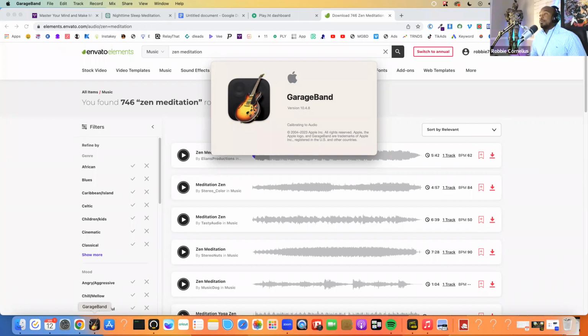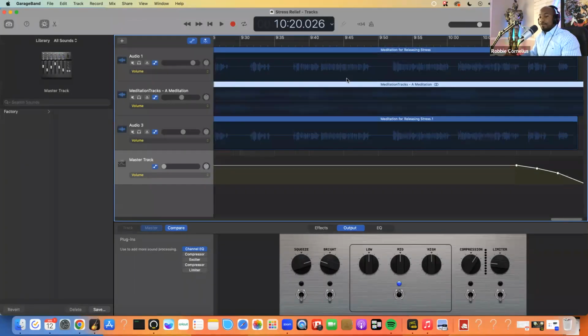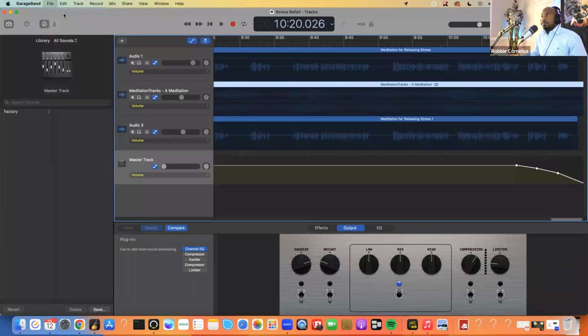But all you're doing is you're looking for software that's going to allow you to record yourself or record, edit audio files, basically. That's all you're looking for. And so I love GarageBand because it comes built into the iPhone automatically. So I absolutely love that. Okay. So the next thing you want to do, I have a file already generated right here. So I'm going to choose new.